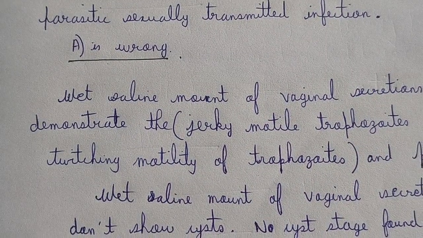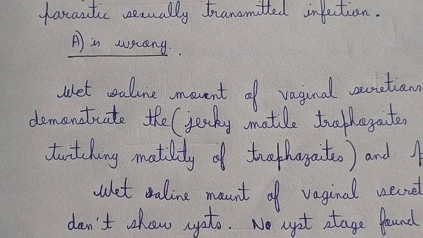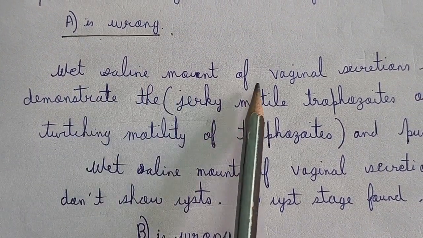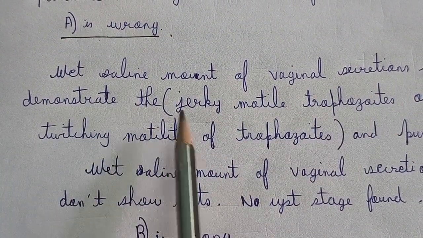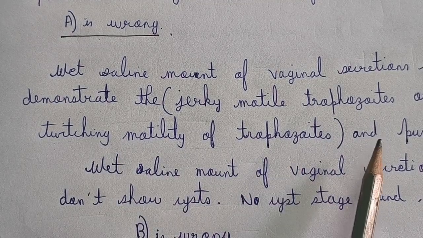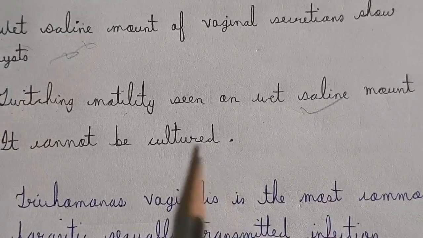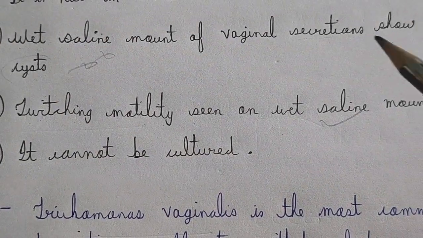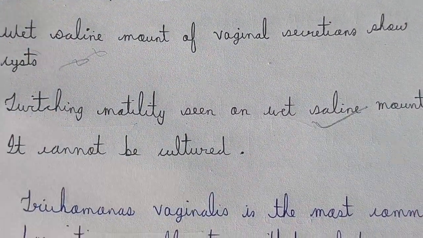Now I explain both options B and C together. The wet saline mount of vaginal secretions can demonstrate the jerky motile trophozoites or twisting motility of trophozoites and pus cells, so option C seems correct.